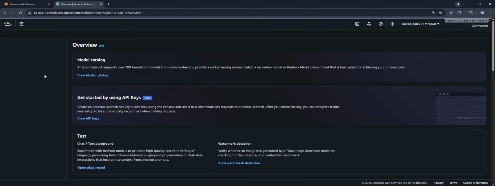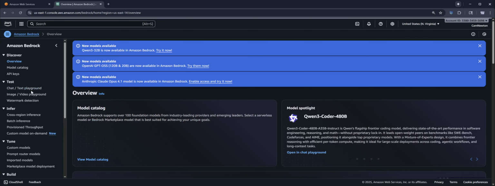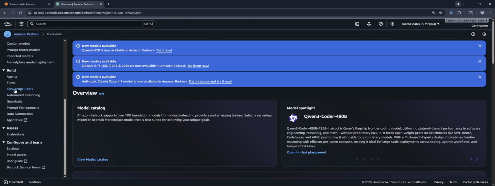You always go here. So step one, you go to Bedrock, you open the playground you want: watermark detection, video playground, text playground. And that's where you put your prompts in. It's the catalogs, the API keys, build agent flows, and so on. These are all your options. And that's how you use Amazon Bedrock.